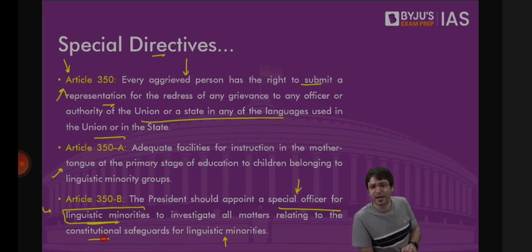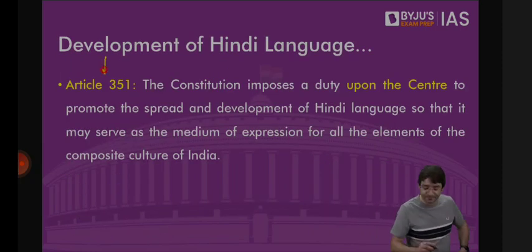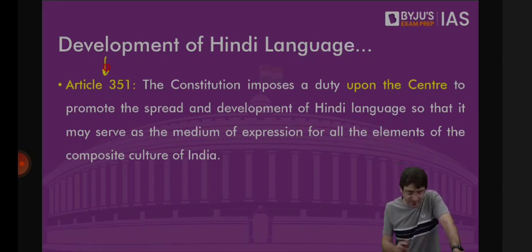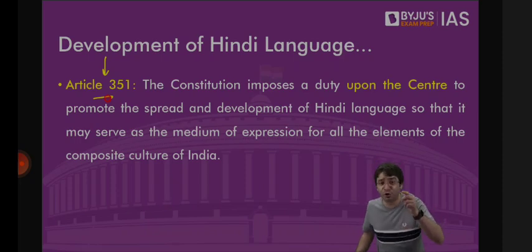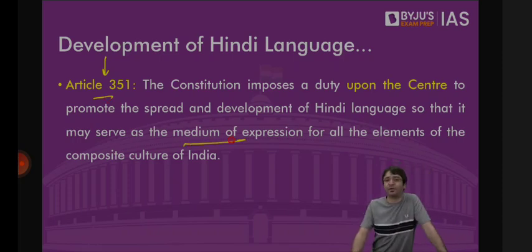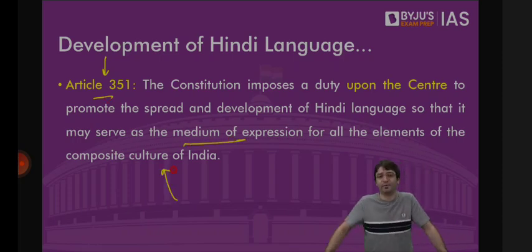Every now and then you will hear Hindi being dominated, Hindi being imposed. Is this right or wrong? This at least is constitutional. So you may accuse the central government of using Hindi at the expense of other languages, but they are not doing anything unconstitutional. Because Article 351 of the Constitution imposes a duty on the union, on the central government, that you have to promote Hindi, so that Hindi serves as the medium of expression for all the elements of the composite culture of India.